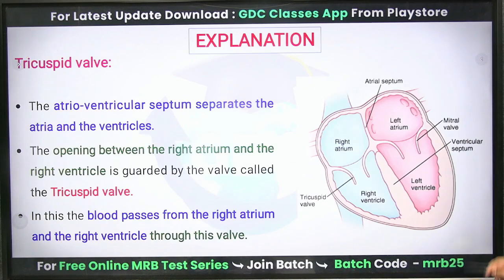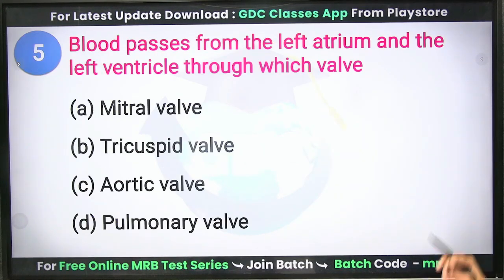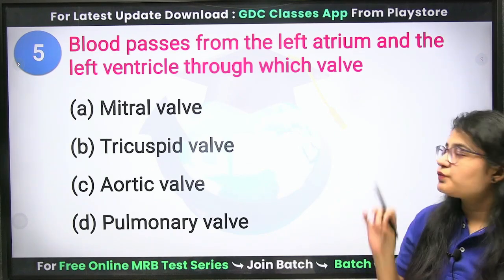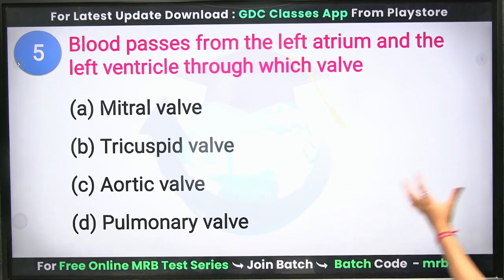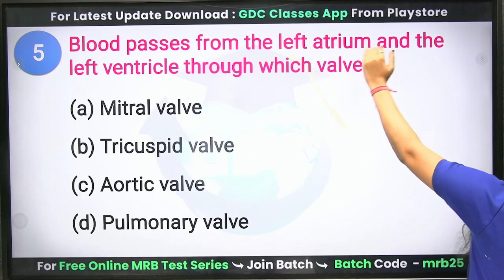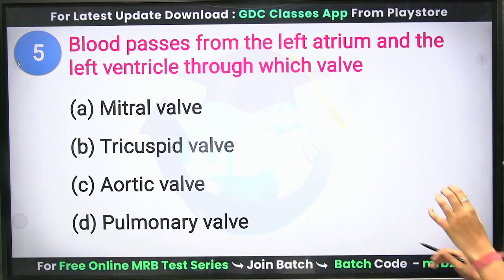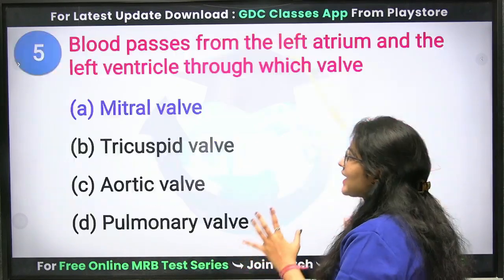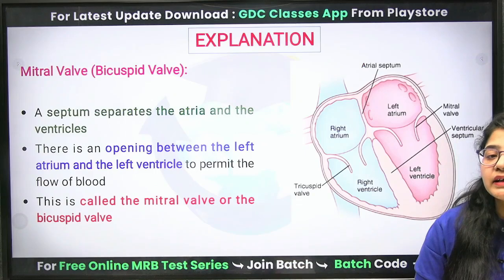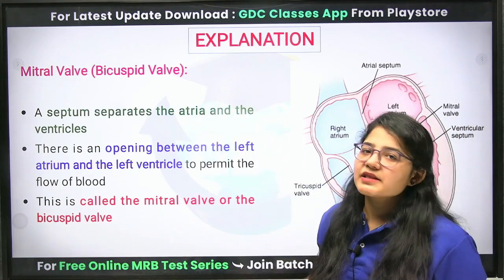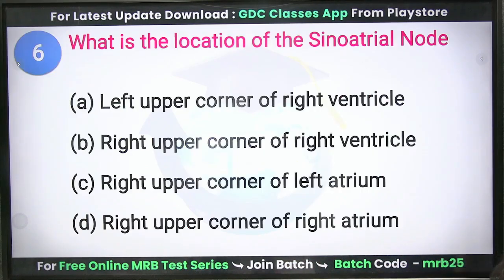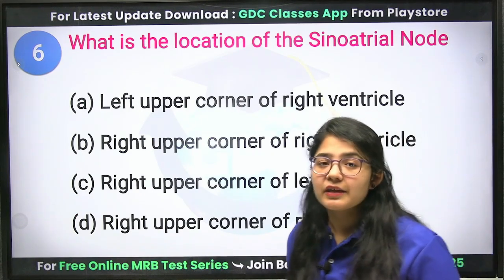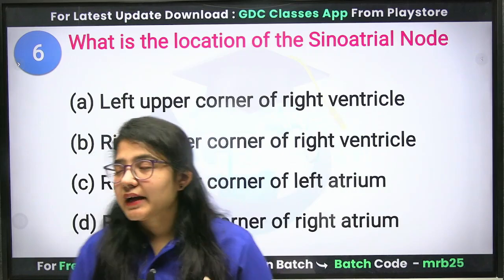Clear? Okay. Next question. Blood passes from the left atrium to the left ventricle through which valve? The same question. The blood passing from the left atrium to the left ventricle goes through your mitral valve, or the second name by which we know it, that is the bicuspid valve. Another name for the mitral valve is the bicuspid valve. Clear? Next question. What is the location of the sinoatrial node?